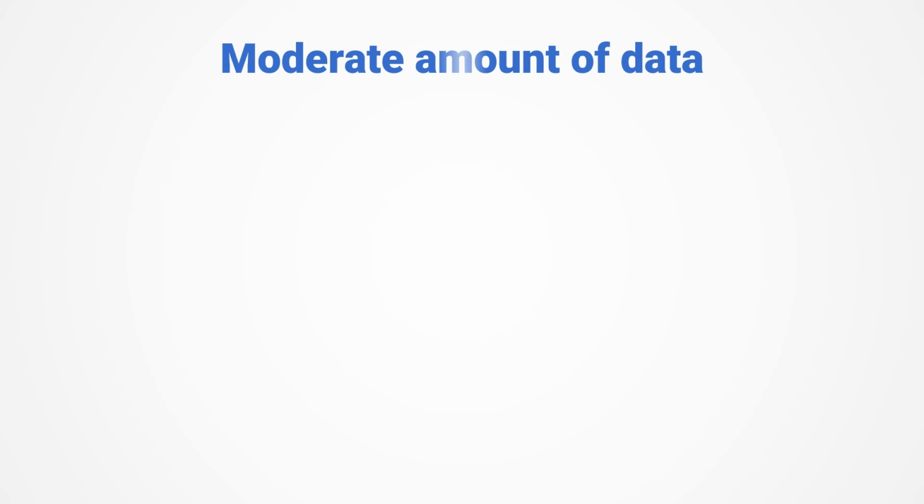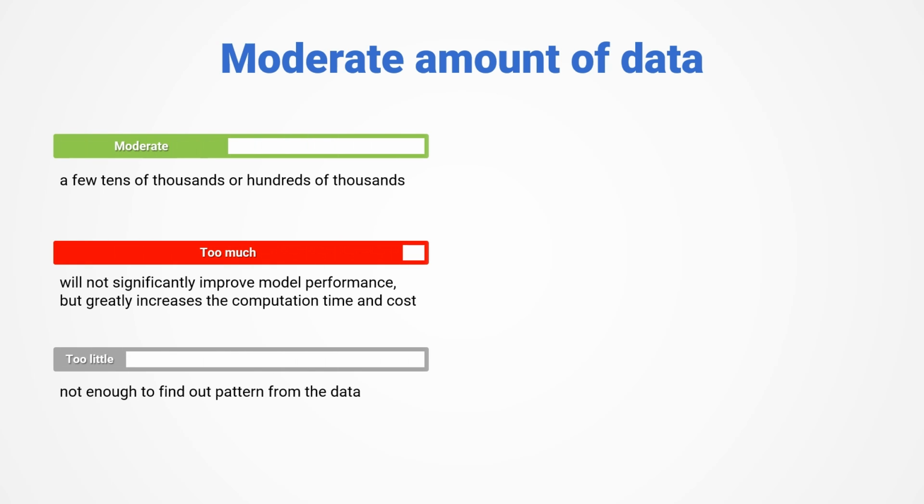The amount of historical data used for modeling should also be moderate. Unlike AI LLM, data mining does not require massive amounts of data. A few tens of thousands or hundreds of thousands of records are enough. Too much data will not significantly improve the model's performance, but greatly increases the computation time and cost. Too little data, such as only a few or dozens of records, is not enough to find out patterns from the data. From this point of view, data mining technology is highly operable.